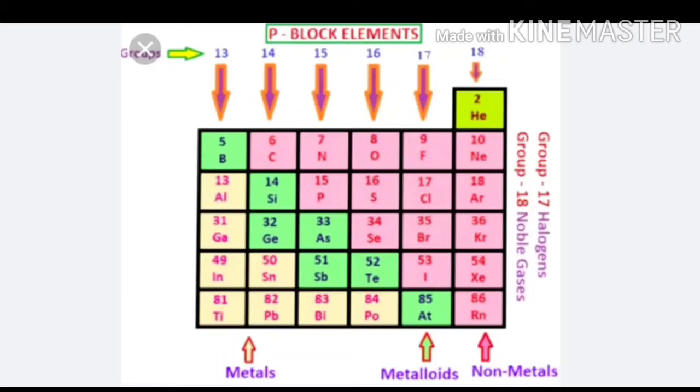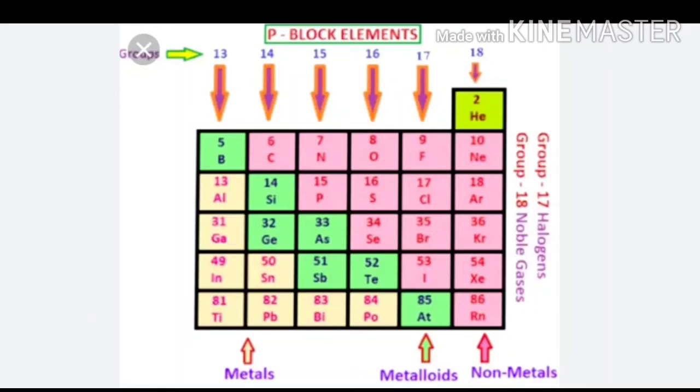Now interhalogen compounds. Two different halogens mutually combine to form covalent compounds, which are called interhalogen compounds. Now let's see about the nomenclature of these compounds. They are named as halides of the less electronegative halogen. Like chlorine is less electronegative, thus fluoride of chlorine is known as chlorine monofluoride.